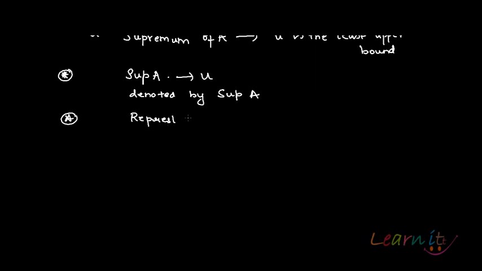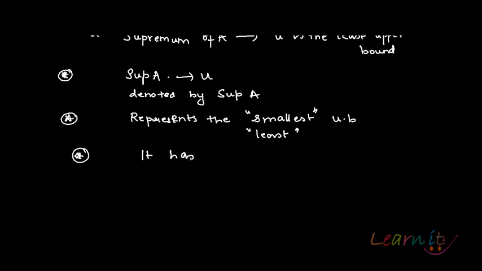Number two, it represents, as I've just told you, the smallest upper bound or least upper bound. Number three, it has to be unique. This is a very important property. It has to be unique.